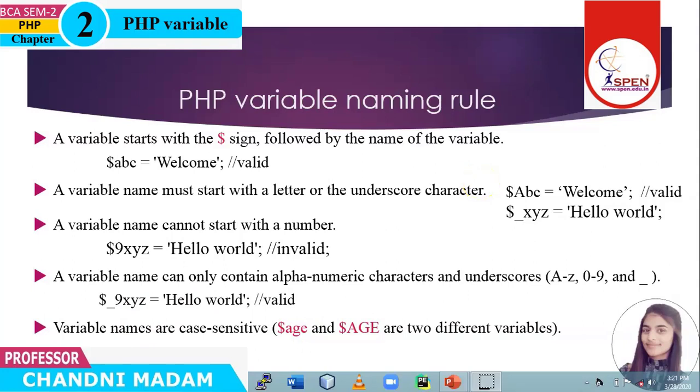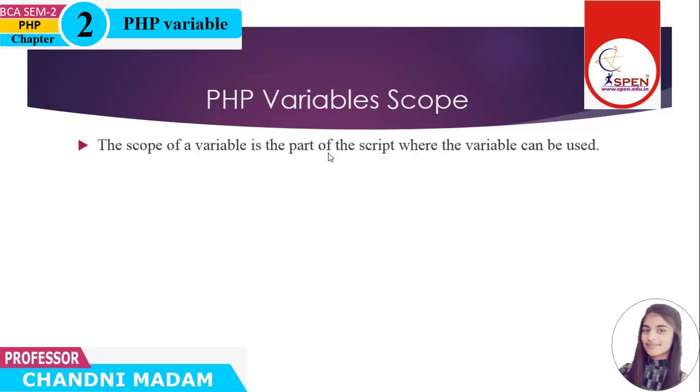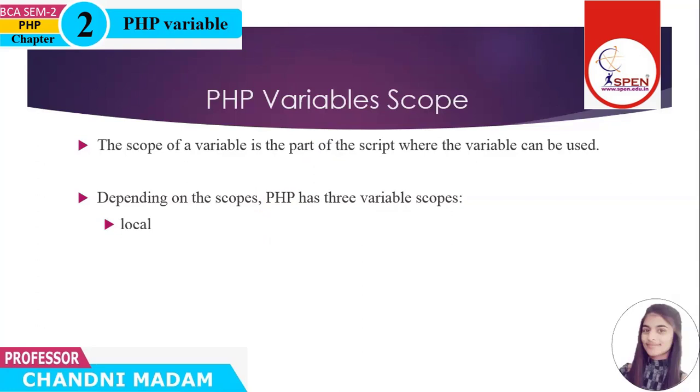So next we will see the PHP variable scope. So what is PHP variable scope? It is known as the boundary within which a variable can be visible or accessible from code. Depending on the scope, PHP has three types of variable: local, global and static.